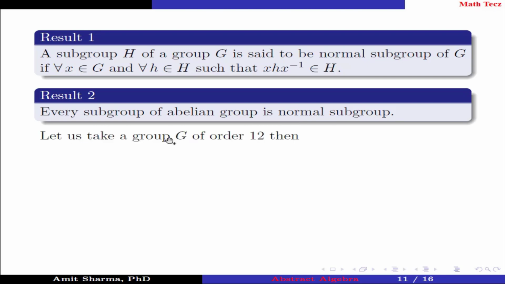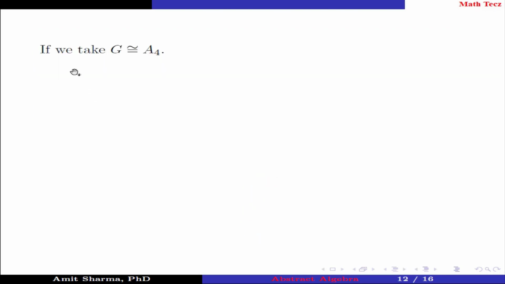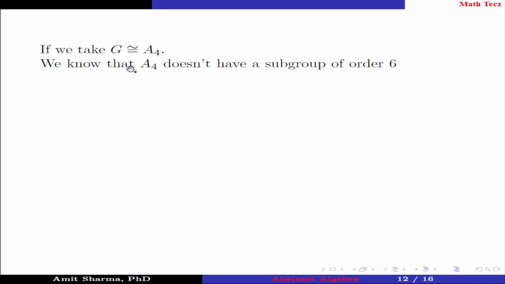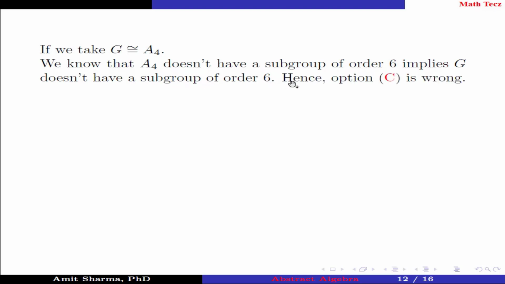Let us take a group G of order 12, then G is isomorphic to either Z12, Z6 cross Z2, D6, A4, or Q6. If we take G isomorphic to A4, we know that A4 doesn't have a subgroup of order 6, implies G doesn't have a subgroup of order 6. Hence, option C is wrong.